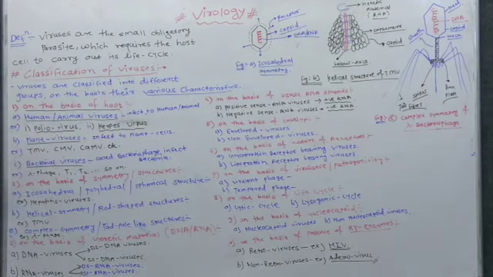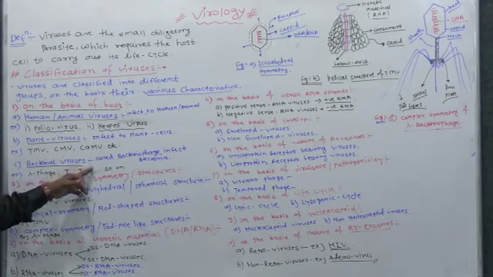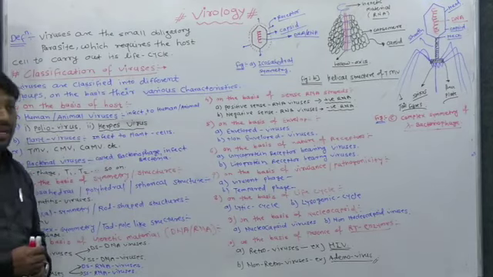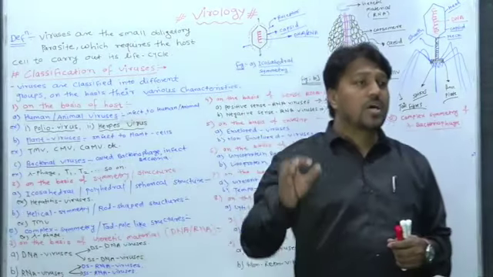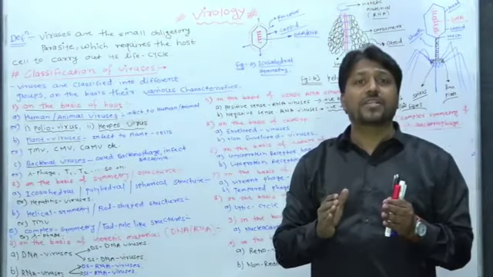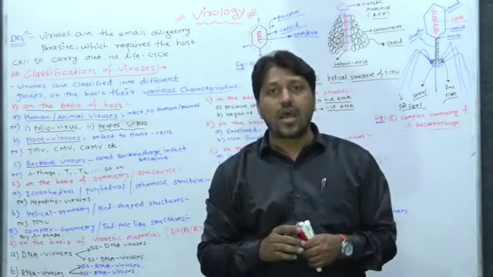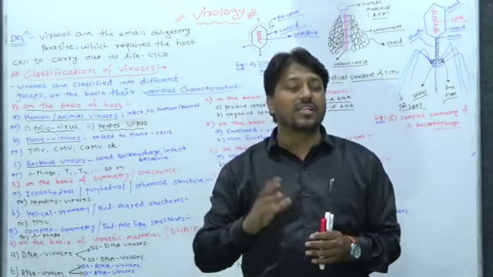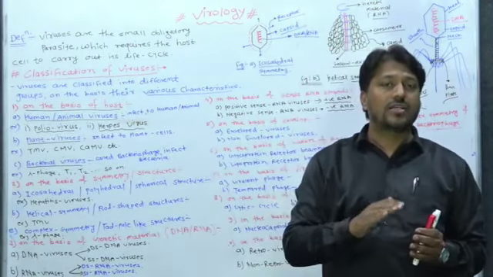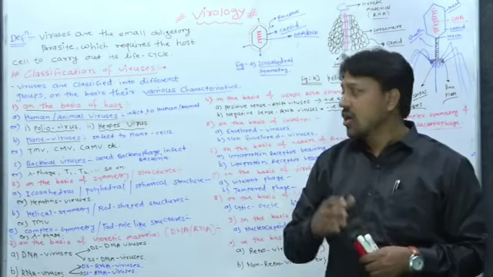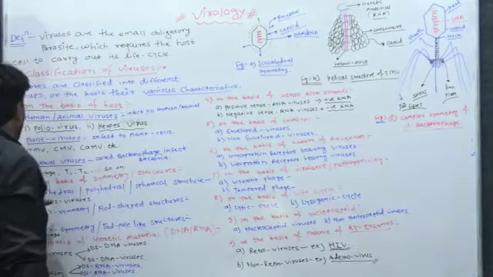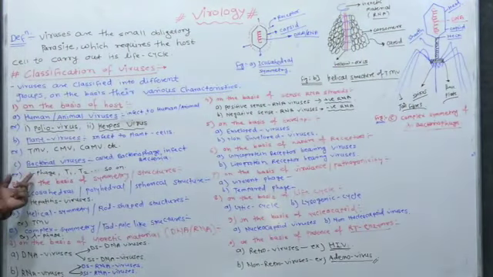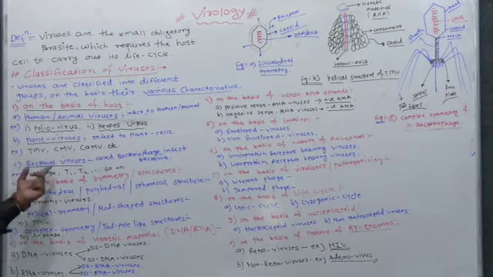Then bacterial viruses are also called bacteriophages, and bacteriophages are of different types. Bacteriophages infect bacterial cells, and they show different types of life cycle, the lytic cycle and the lysogenic cycle. Bacterial viruses, also called bacteriophages, for example the lambda phage, are examples of a bacterial phage or bacterial virus.